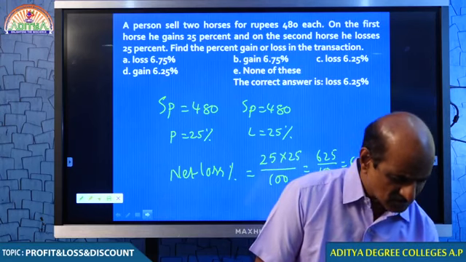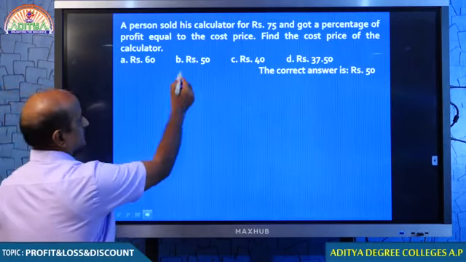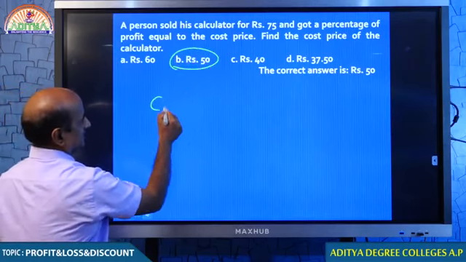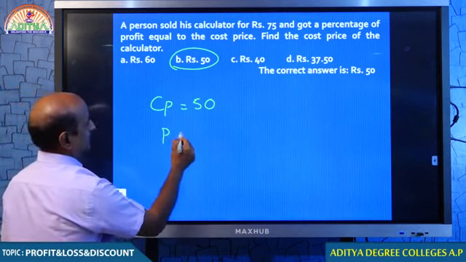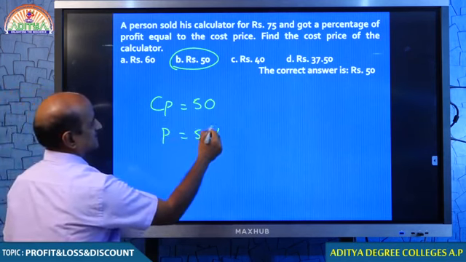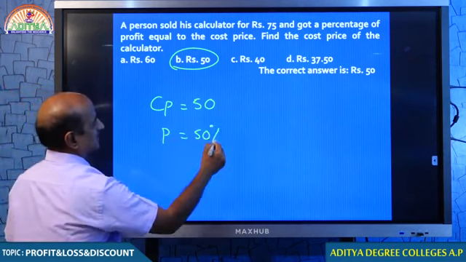Students, whenever this kind of question is given, this particular question can be answered only by using your common sense. So, check it out, 50 rupees. You can answer these questions based on the options provided to you. Cost price is 50 rupees, let the profit percent also be 50%. Tell me, what is 50% of 50? 25 rupees. Therefore, selling price is equal to 50 plus 25, that is 75. So, your answer is correct.